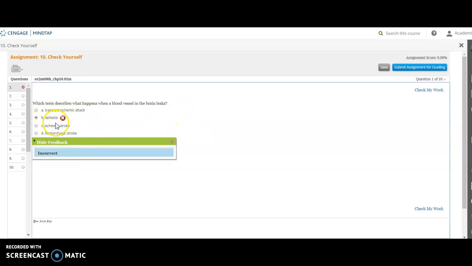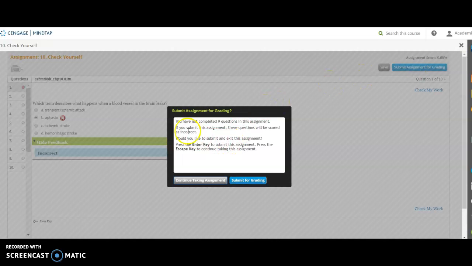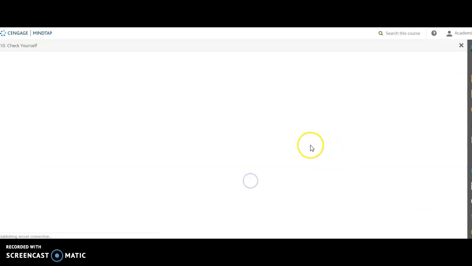After you get an incorrect answer, you can go ahead and change your answer and then click on check my work again to see if it's correct. Once you have completed all 10 questions and have all 10 questions with a green check mark, you can go ahead and submit your assignment. And you submit your assignment by clicking on this blue button here that says Submit Assignment for Grading. You'll get a pop-up that just confirms you want to submit your assignment, and then you want to click on Submit for Grading.